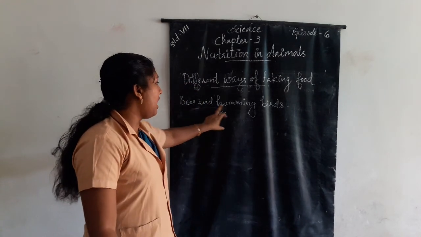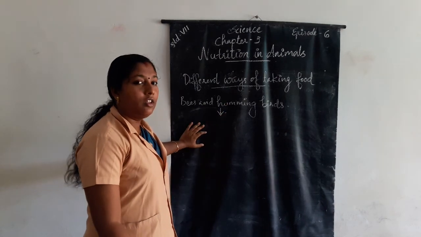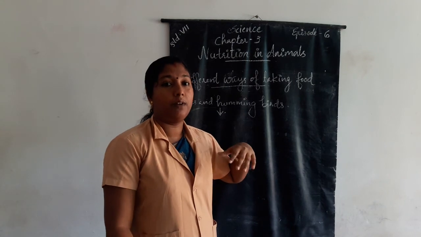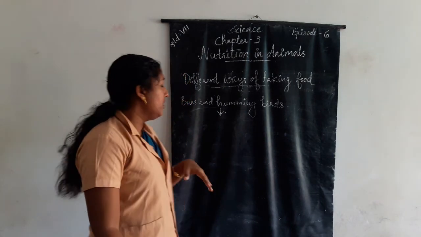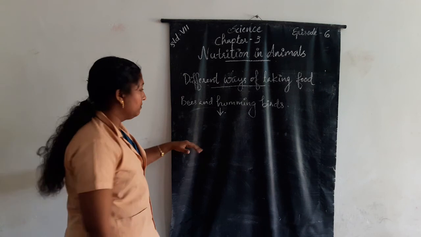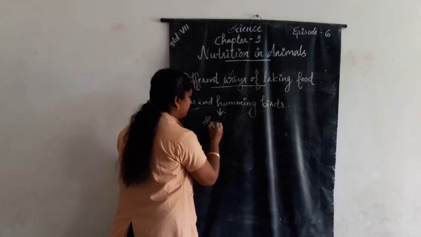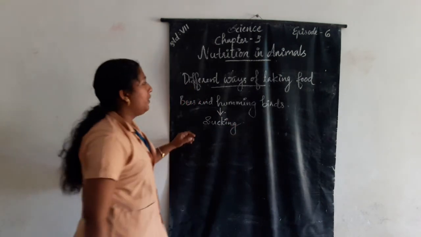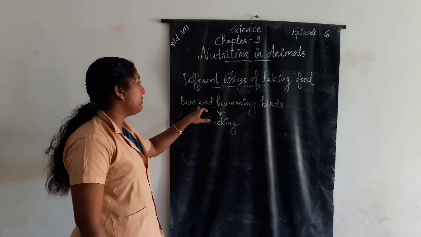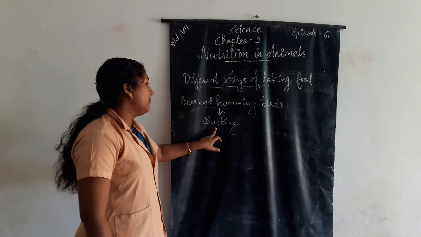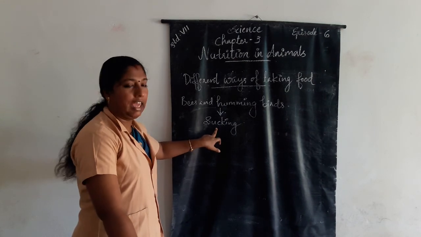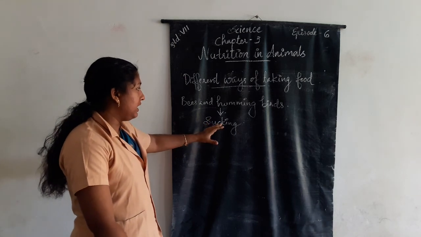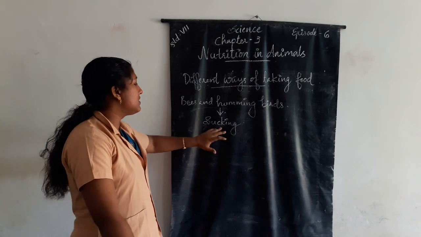How do bees and hummingbirds take food? They take nectar from plants by sucking. The mode of taking food by bees and hummingbirds is sucking. Bees and hummingbirds feed on the nectar from plants by sucking.